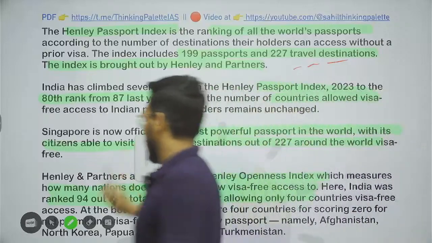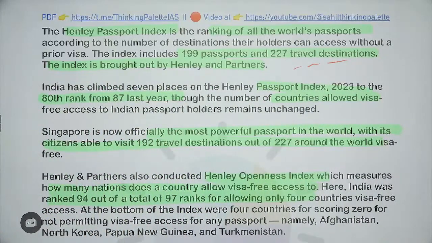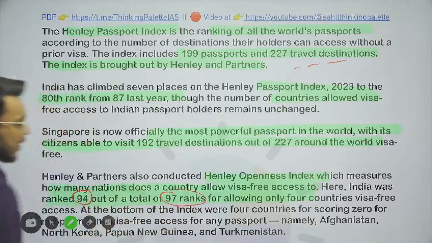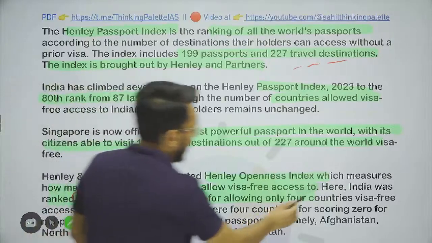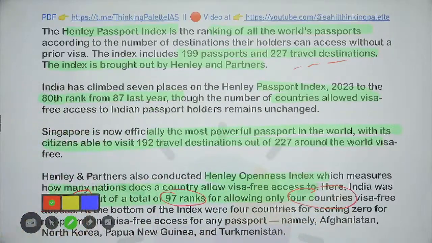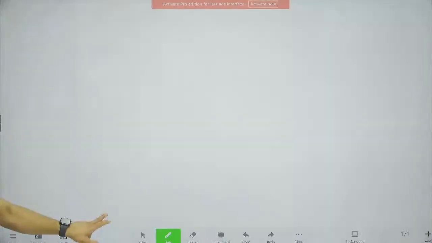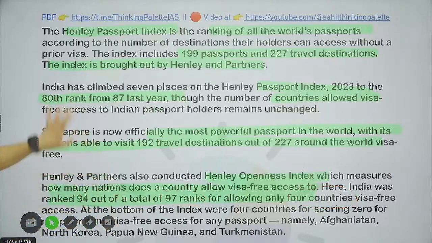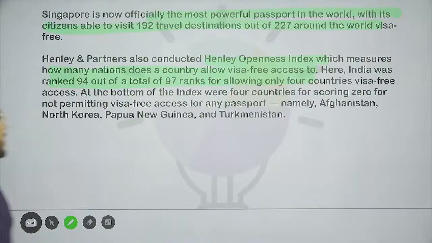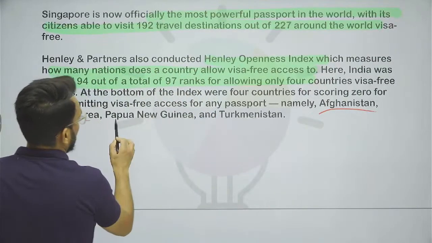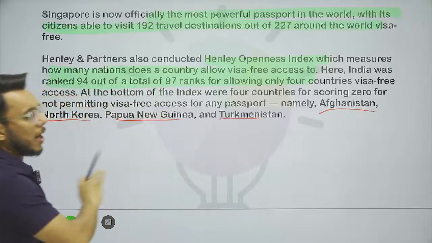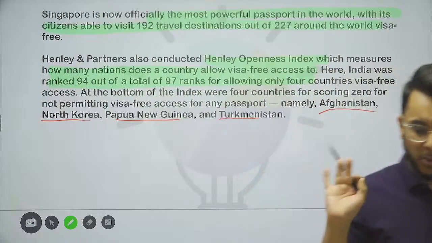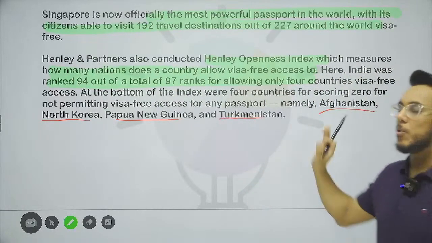As we talk about the Henley Openness Index, India has been ranked 94 out of 97 countries. We allow only 4 countries visa-free access. And which are the poorest performers in this direction? The poorest performers are Afghanistan, North Korea, Papua New Guinea, and Turkmenistan. They don't allow any country to visit them without a visa. If you have to visit these countries, you have to take a visa. Even if you are from the US or Singapore, you are not allowed.